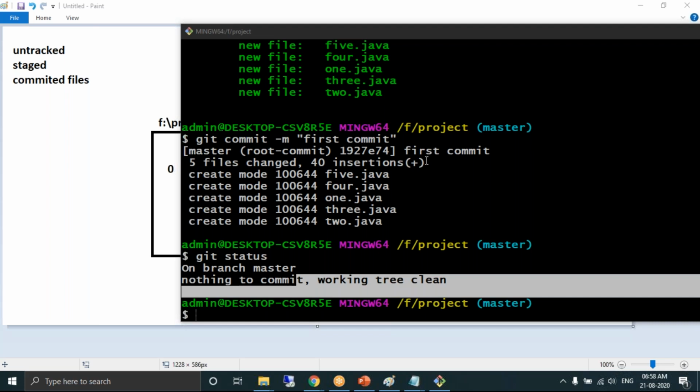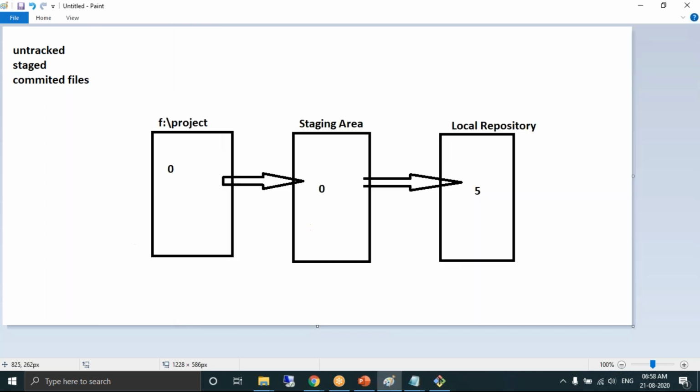Tell me, what is a Git repository? The centralized location where all the files are kept. Now, how many files are kept in the centralized location now? 5. Wrong. 0. Till now we have not pushed the files into the centralized location. Files are not available in the centralized location.